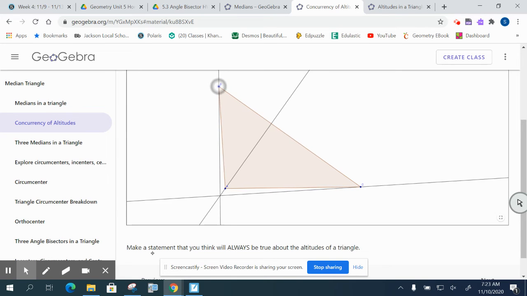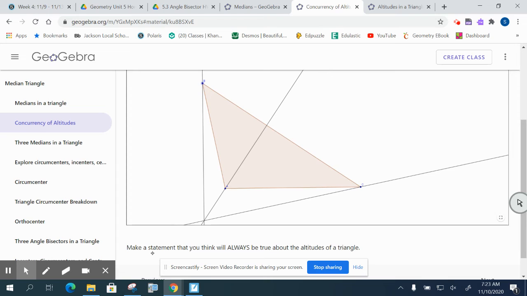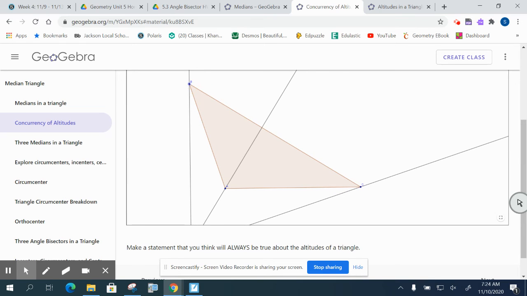And if we make it an obtuse triangle, then those segments keep going further outside of the triangle. All right, so this vertex, the one at the obtuse angle, this altitude goes through the triangle, but the other ones are going to lie outside of the triangle. Okay, so for that one, you would know then what to put for the location.